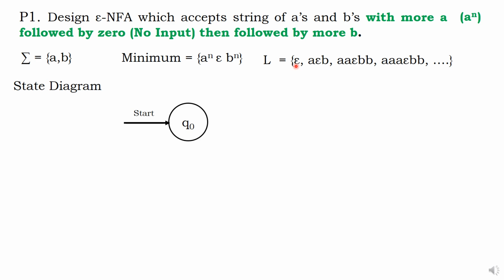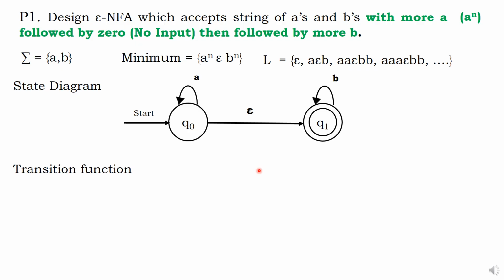What is the state diagram? Q0, A power n, self loop, I can say A. And then I do have epsilon, no input, I will go to Q1. And again B power n, self loop. That's all, nothing else. So, if you take 2A, epsilon, 2B; A, epsilon, B; triple A, double B; A, epsilon, B. Just epsilon, it will go here. That's what the meaning.